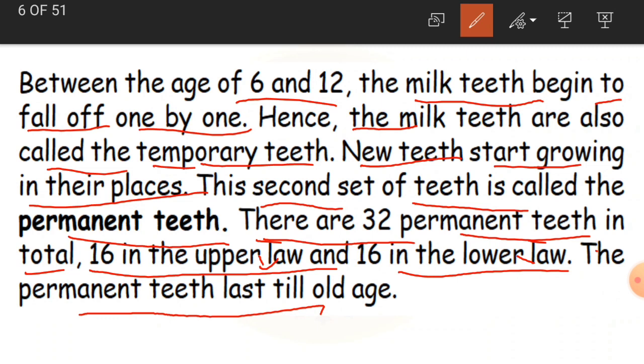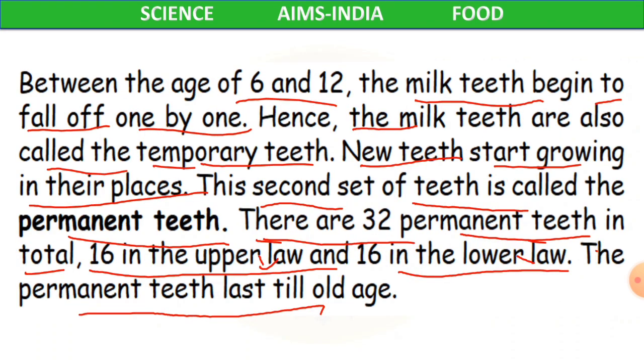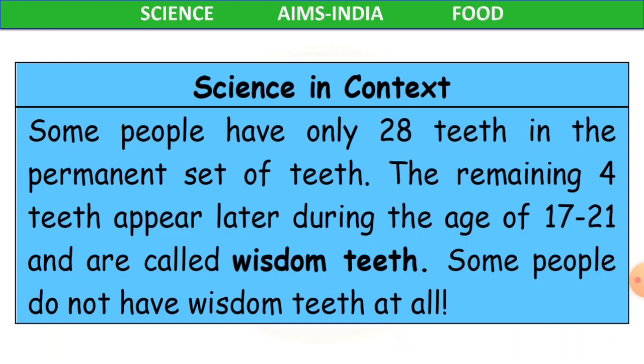So first, initially, you will be having the first set of teeth, which we call milk teeth, and they are about 20 in number. And then the second set of teeth, when do we have them? You will have them after all these milk teeth fall down, and this happens between the ages of 6 and 12. And we will get 32 permanent teeth. Clear, children? Yes.